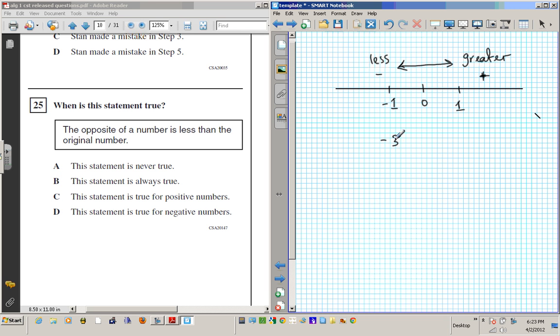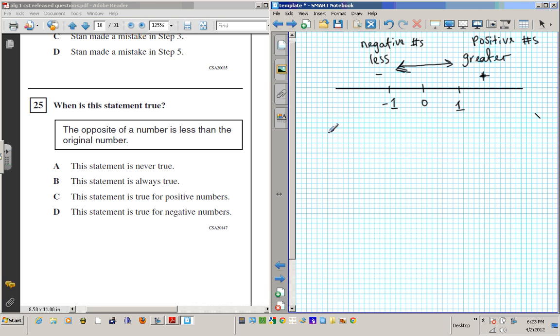All right, for example, let's look at -3. If I take the opposite of -3, I end up with 3. Guess what? -3 is less than 3, because when I took the opposite of this, it became greater. All right? So that's the whole idea of opposites. You're reflecting yourself on the number line, depending on where you start from. On this side, these are negative numbers, and on the right side, we have positive numbers, okay?